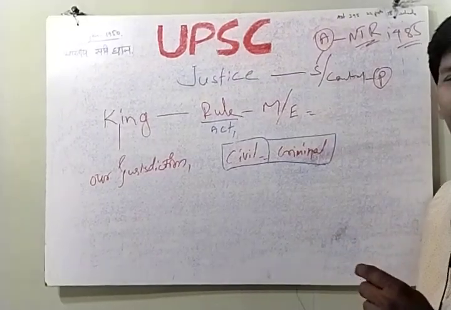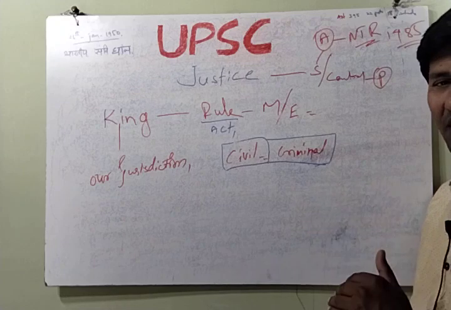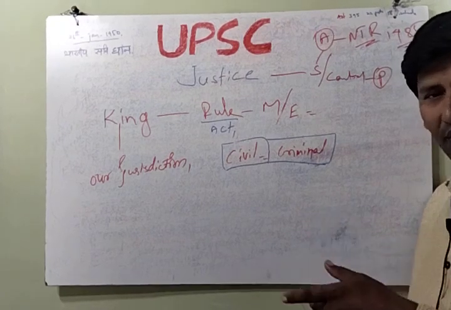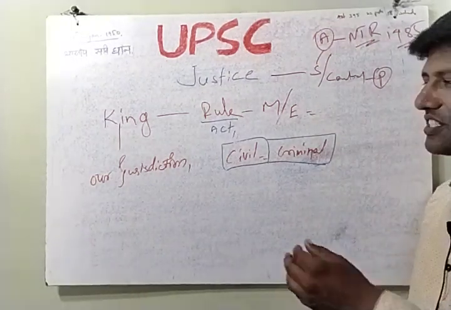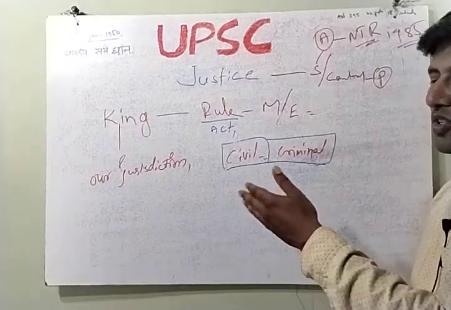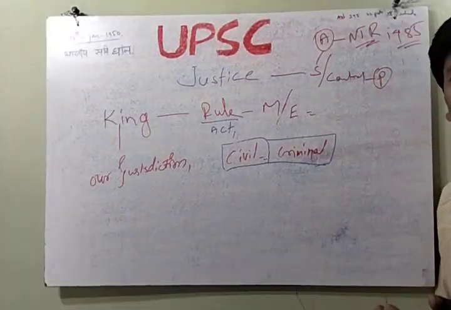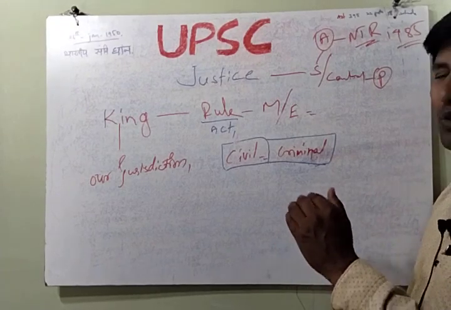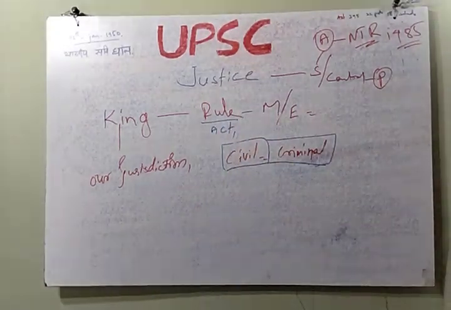Another is pecuniary jurisdiction. Pecuniary means financial jurisdiction. Suppose 100 rupees is stolen by one person from another. That complaint is not given to the king; it can be given to any soldier. That is pecuniary jurisdiction, meaning money or financial jurisdiction. The most important thing in justice is this.